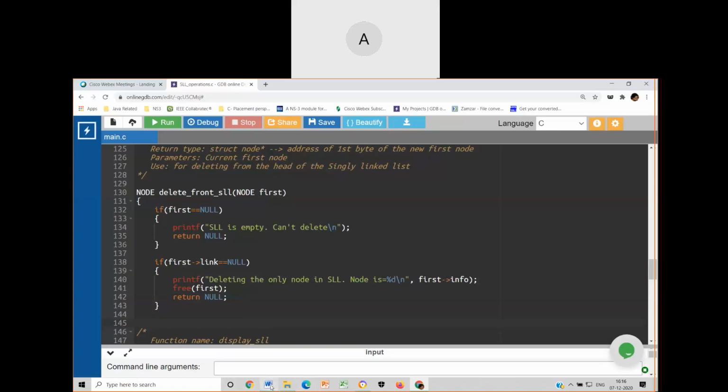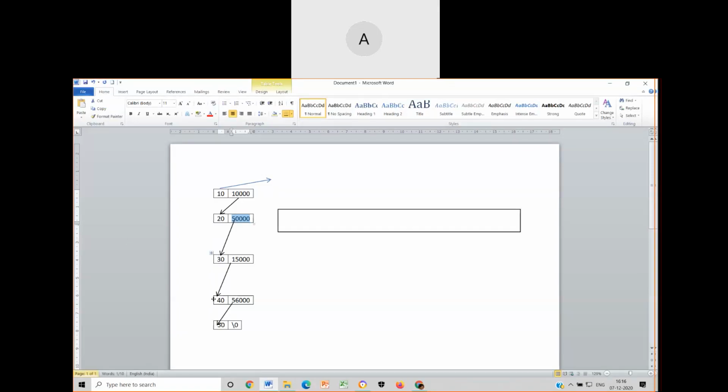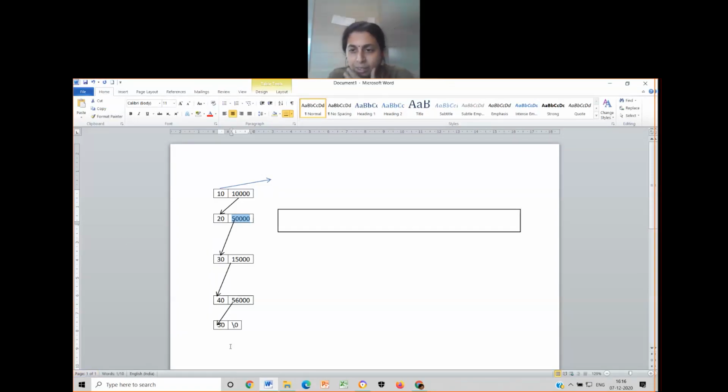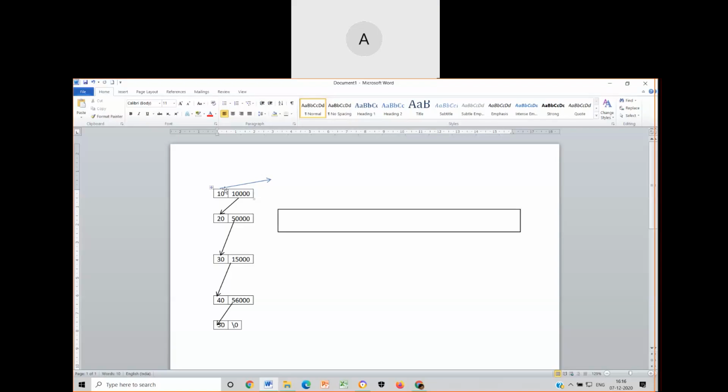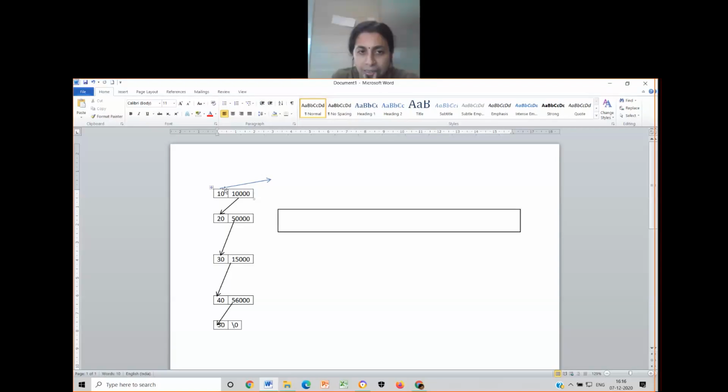Okay, I'll show you this diagram. 10, 20, 30, 40 and 50 are there as the elements available. Now if I want to delete from the front, I need to delete this 10. Okay, so can you delete 10 so easily? It is the head, ma'am, of the list. Yeah, go ahead, Ashita.